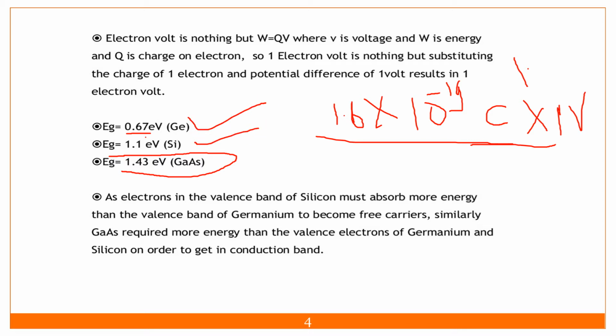Silicon is the mid range, germanium has a very small band gap, so electrons in the valence band of silicon must absorb more energy than in germanium to become free.